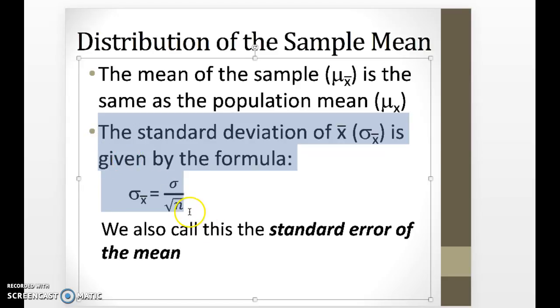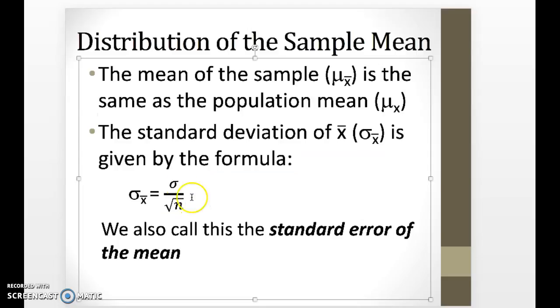Here, the standard deviation of our x-bar shrinks as your n gets bigger, and it shrinks according to this formula. You would pronounce this sigma sub x-bar equals sigma divided by the square root of n. Here, this original sigma is our population standard deviation, n is our sample size, and then the whole thing together is our new standard deviation.